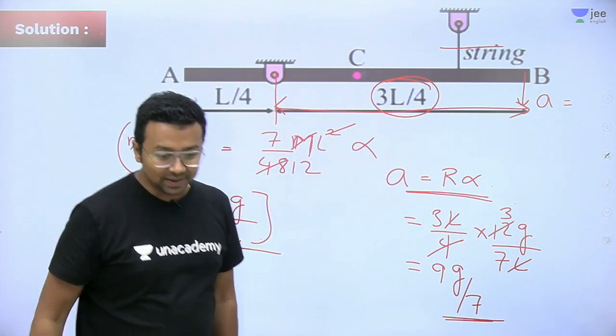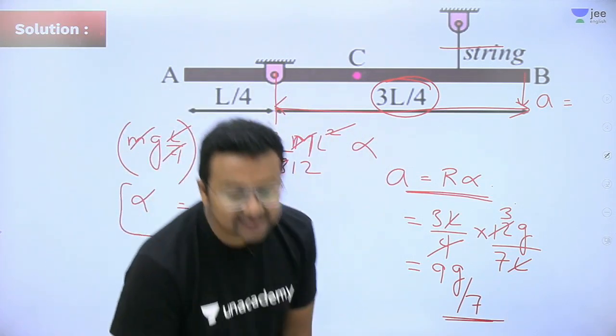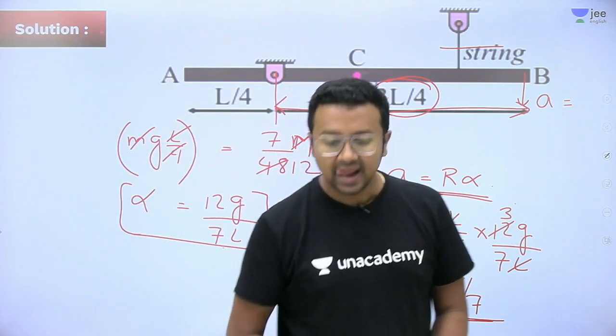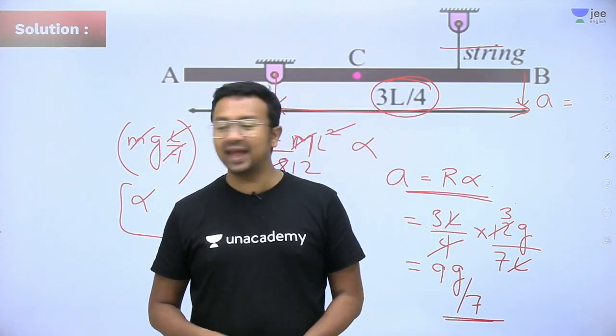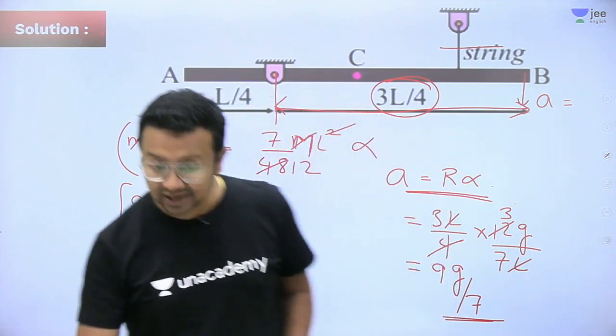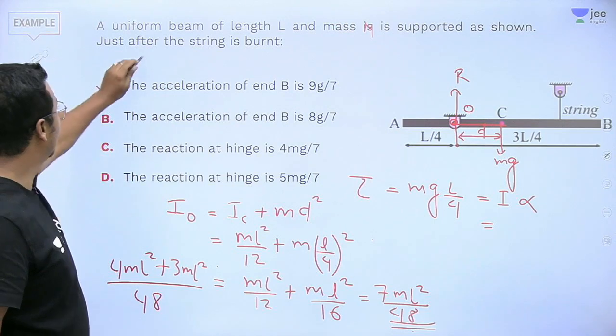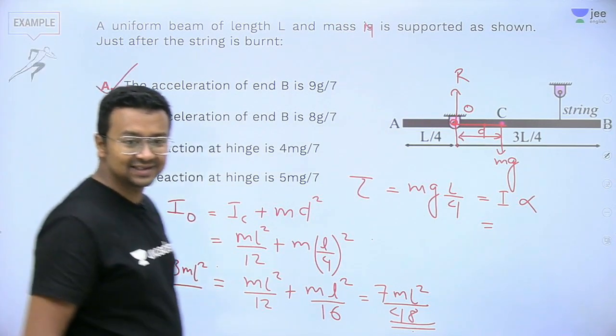All right, so let me see the answers. Yes, correct. Mohammad Qasim, your answer is absolutely correct. The answer is option A. By the way, options are not shown here. 9G divided by 7, yes. Option A is the correct answer.